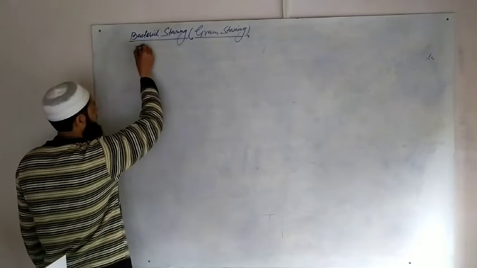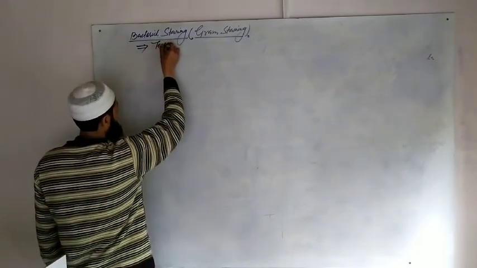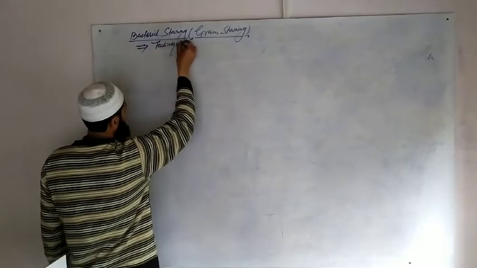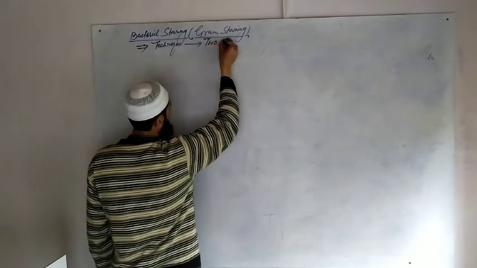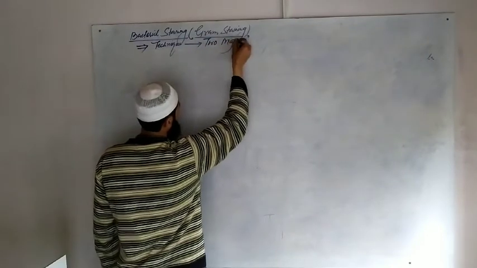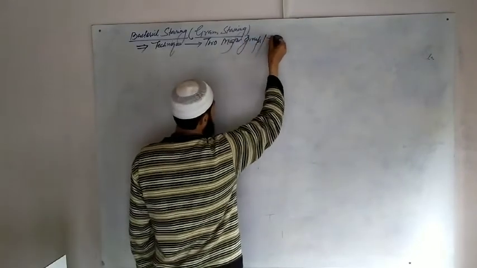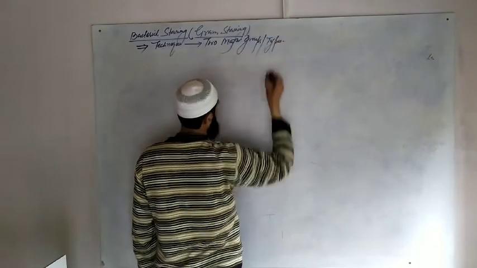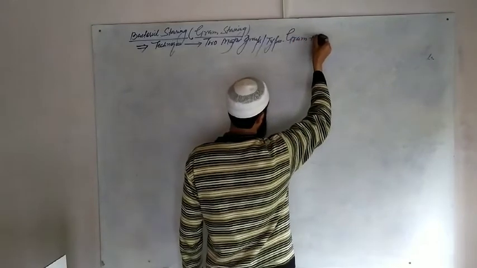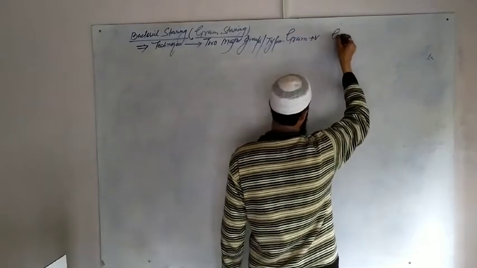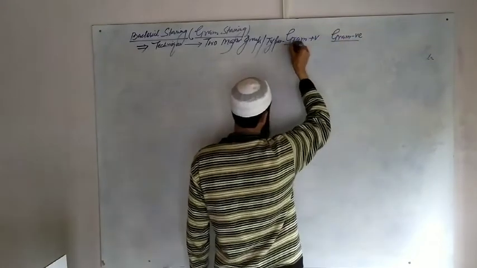Bacterial staining or gram staining is a technique used to differentiate two major groups of bacteria: gram positive and gram negative.